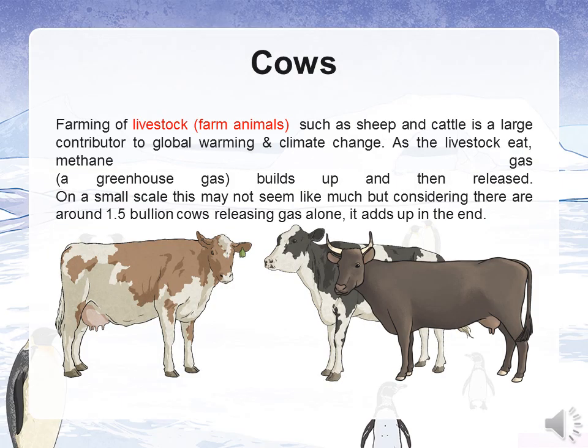The third cause is farm animals, especially cows. Farming of livestock, such as sheep and cattle, is a large contributor to global warming and climate change. As the livestock eat, methane gas, which is a greenhouse gas, builds up and is then released. On a small scale, this may not seem like much, but considering there are around 1.5 billion cows releasing gas, it adds up in the end.